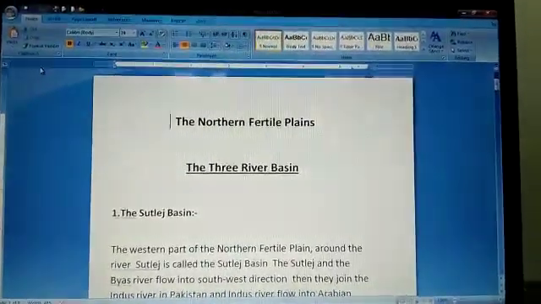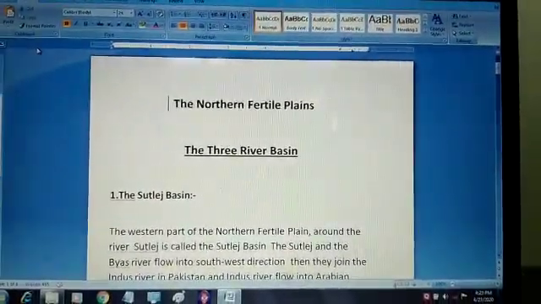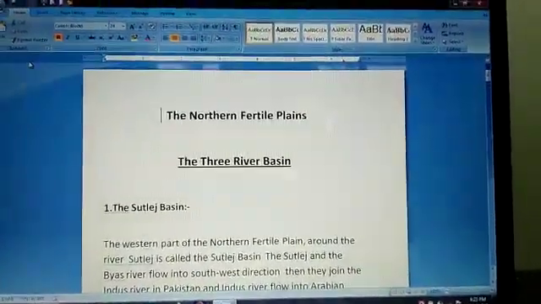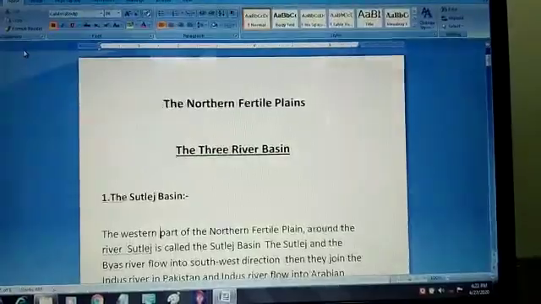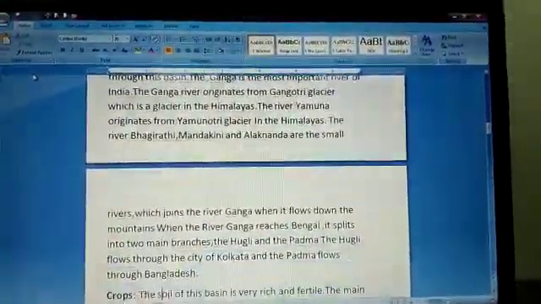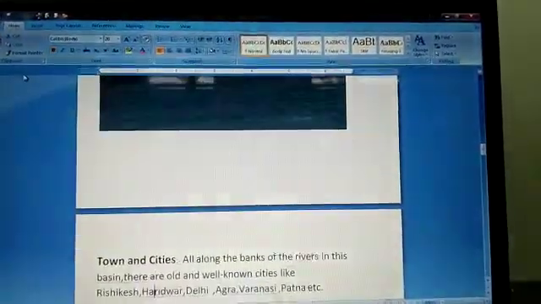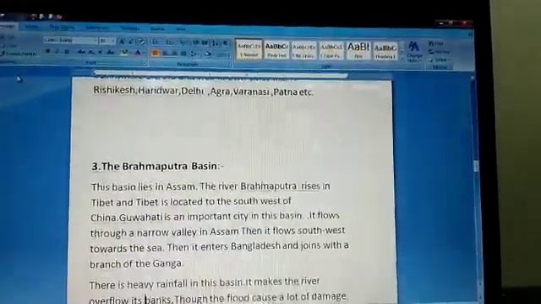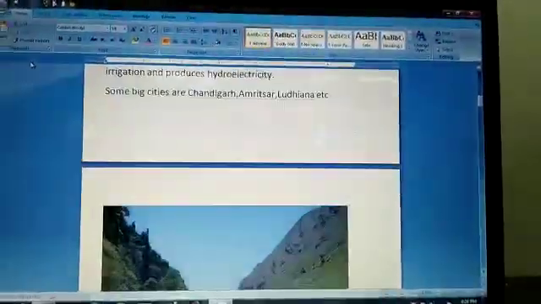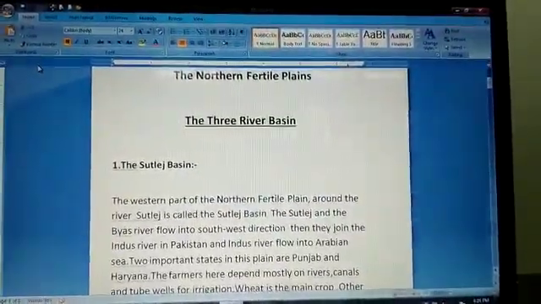Here are the three river basins of the northern fertile plains. Number one is the river Satluj basin, number two is the river Ganga basin, and number three is the river Brahmaputra basin. So we shall discuss the three river basins of the northern fertile plains.